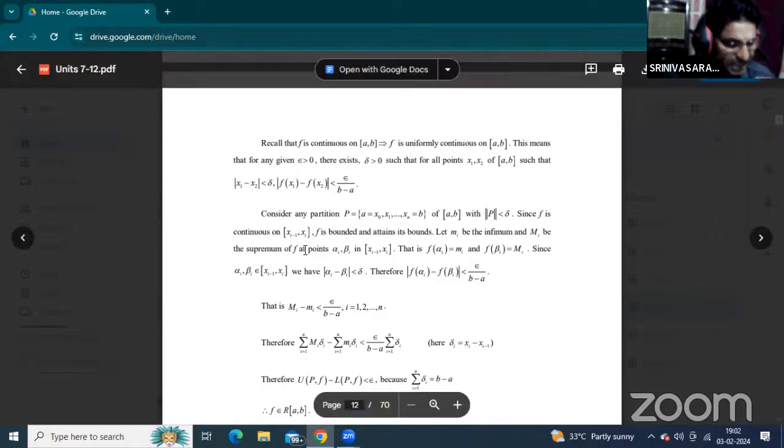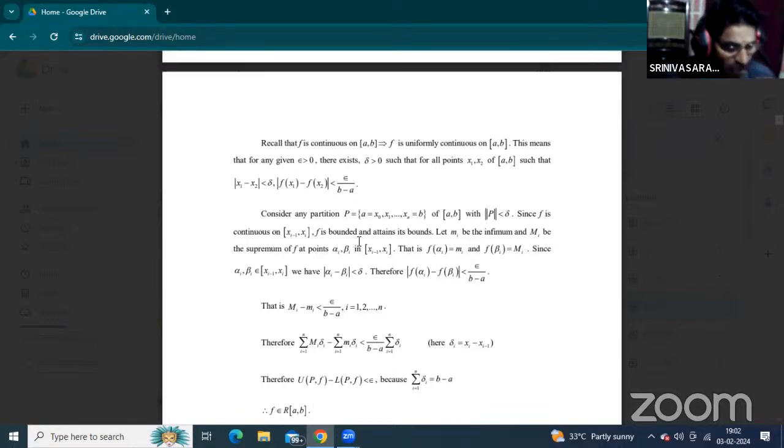Since the given function is continuous on the r-th subinterval, we know the properties of a continuous function: a continuous function is bounded and attains its bounds. Already at the start of this session we explained the properties of continuous functions. Bounds means the infimum and supremum. The infimum value is small mi and the supremum value is capital Mi. The r-th subinterval is denoted by Ir equal to the closed interval x(r-1) to xr, and the supremum value is Mr.